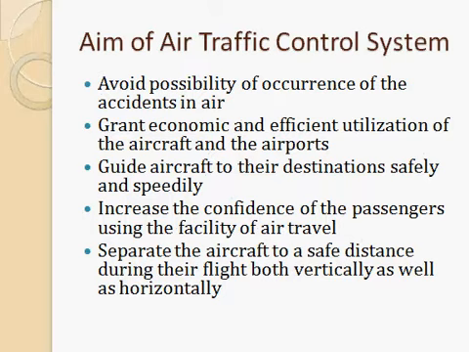If we take the aim of air traffic control systems, the main aim is to ensure safety. They give information regarding weather conditions and the distance from nearby aircraft and obstacles, in order to give safe, accident-free movement. The other aim is to give economic and efficient utilization of the airports and aircraft, so that they can increase the capacity of the airport and the revenue produced through air traffic.